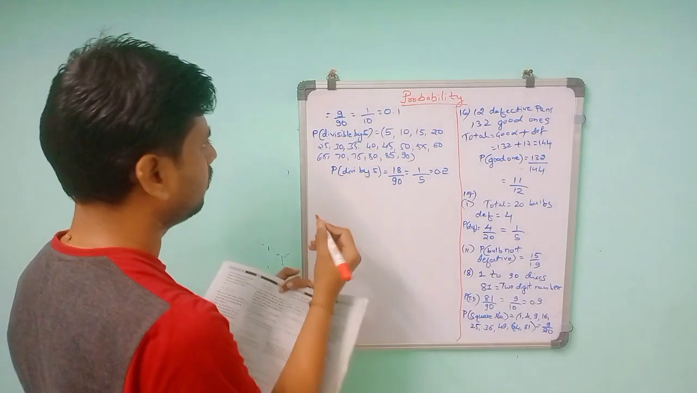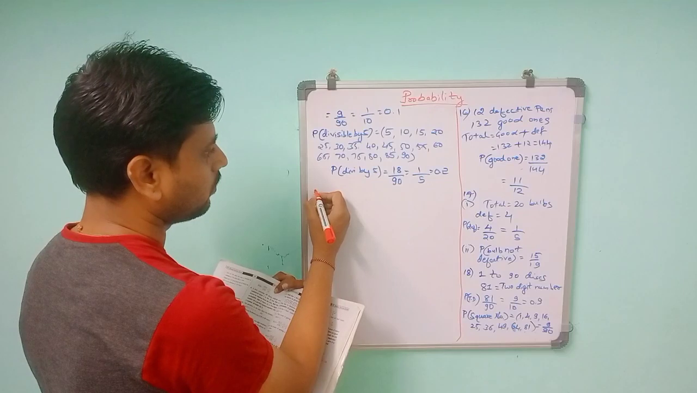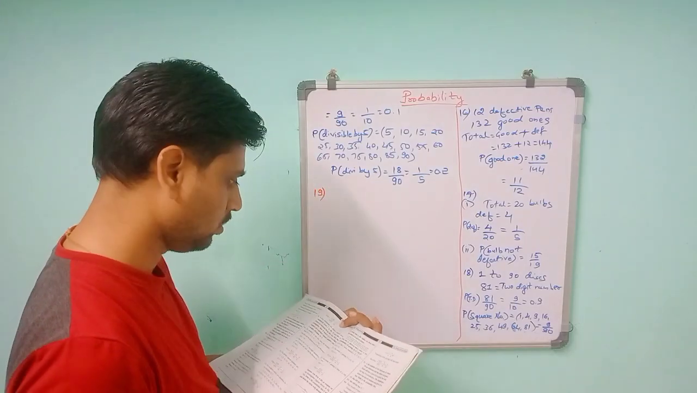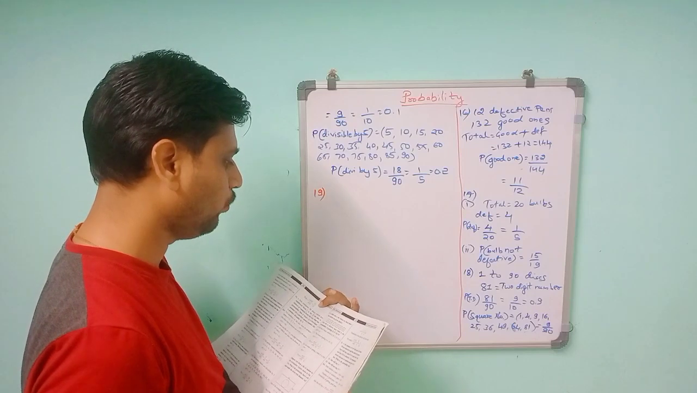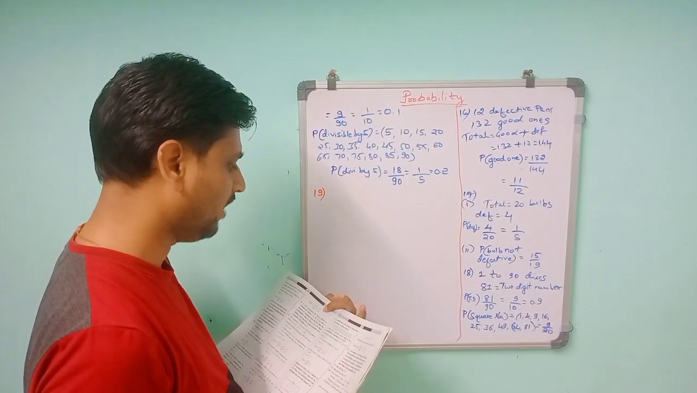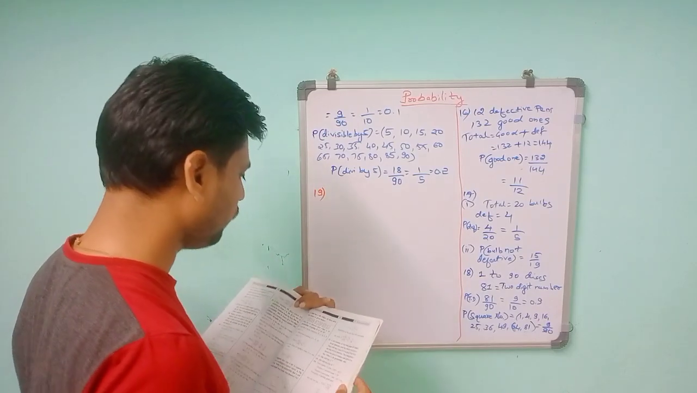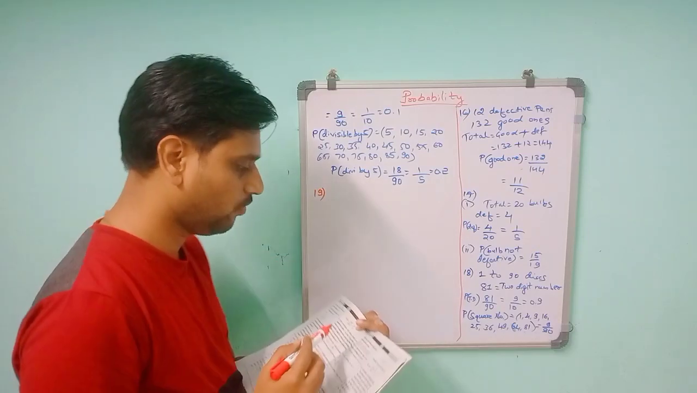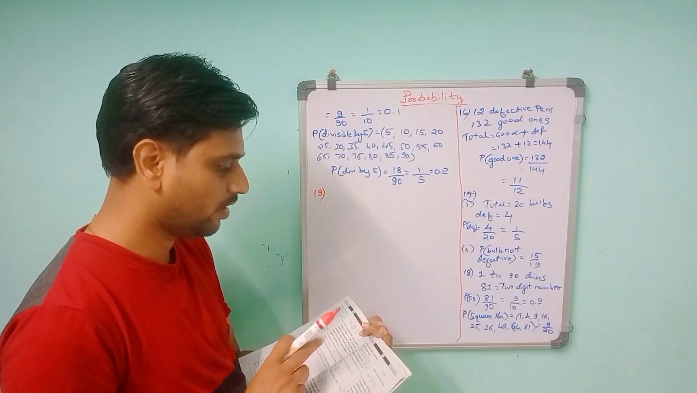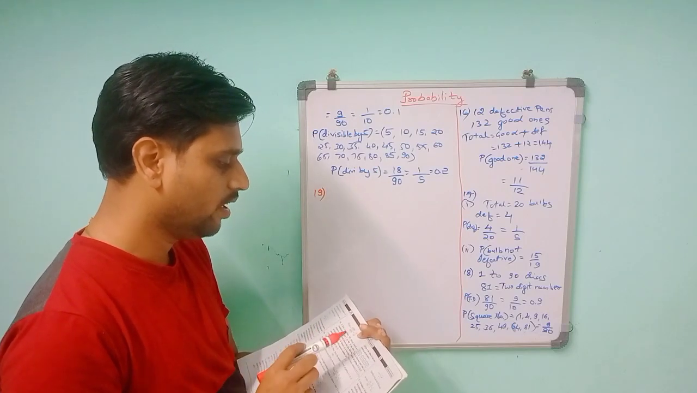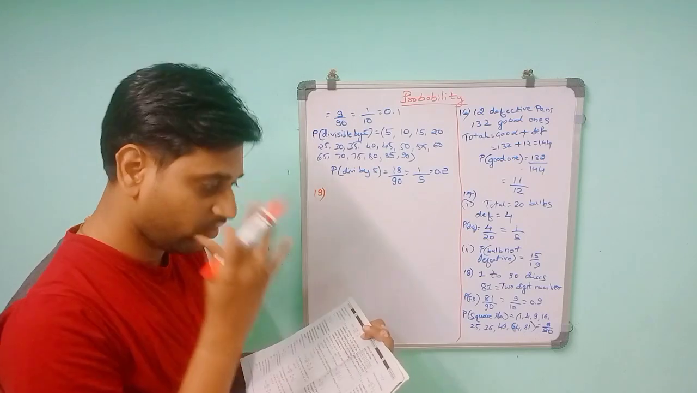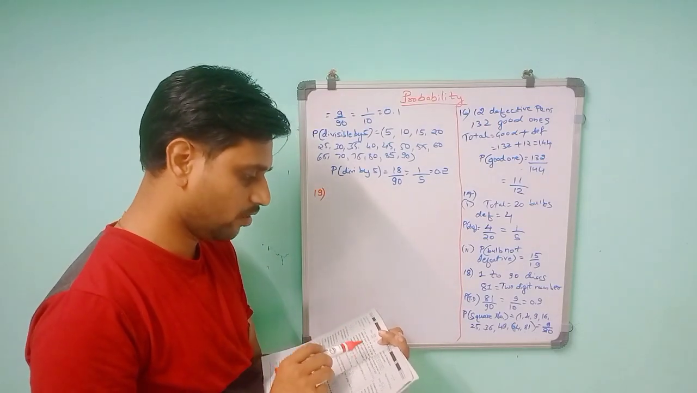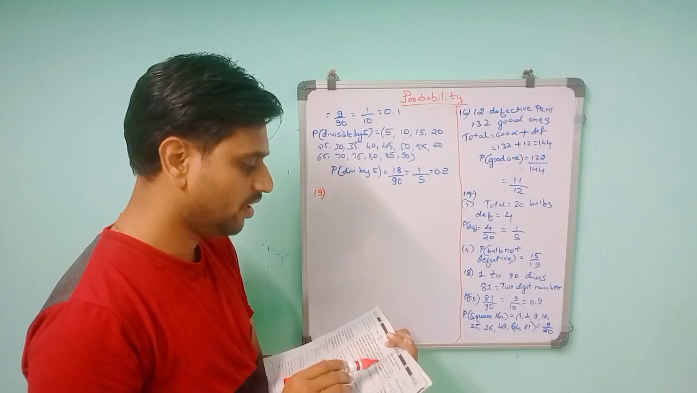Then the 19th one. A child has a dice whose 6 faces show the letters as given below. The dice is thrown once. What is the probability of getting A? As you see in the diagram, the dice has 6 faces. They are not numbered; they have alphabets: A, B, C, D, A.